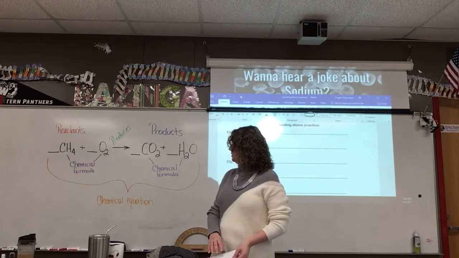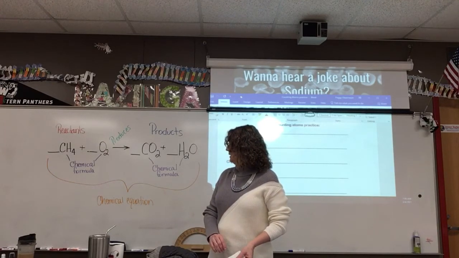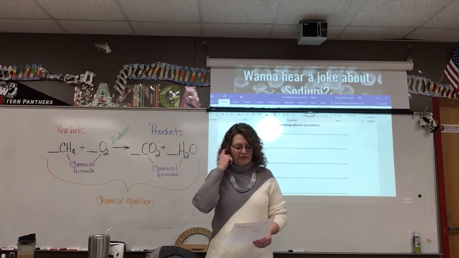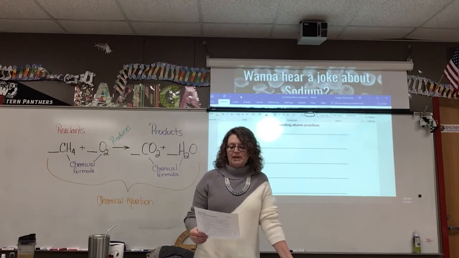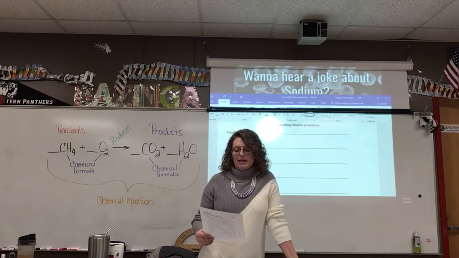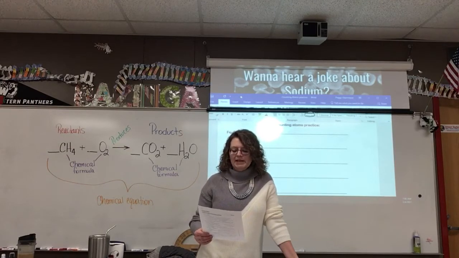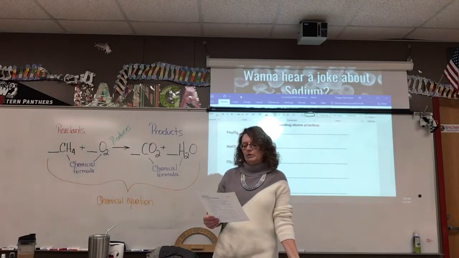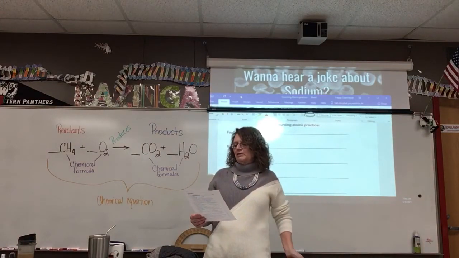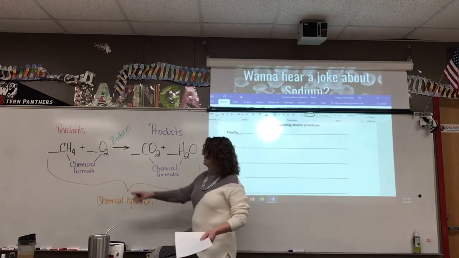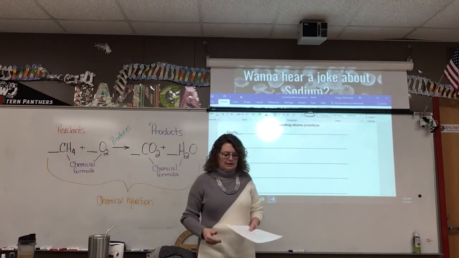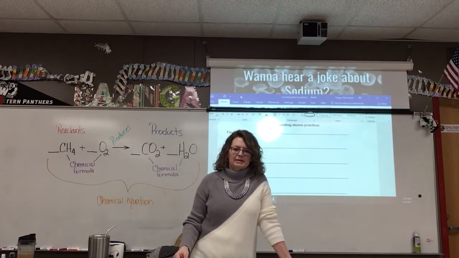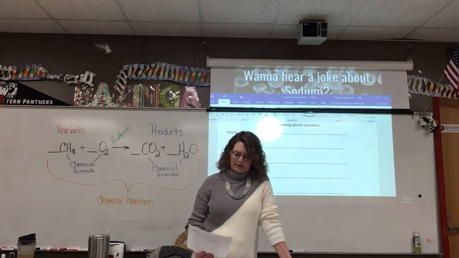So we have our subscripts. We'll be talking about coefficients today as well. 2, element symbols represent elements, of course. A, symbols of elements are shown on the periodic table. B, when an element exists as a diatomic molecule, the element symbol is followed by the subscript 2. So this O2 is a diatomic, okay? Cl2 happens a lot, it's a diatomic. H2 happens a lot, it's a diatomic.